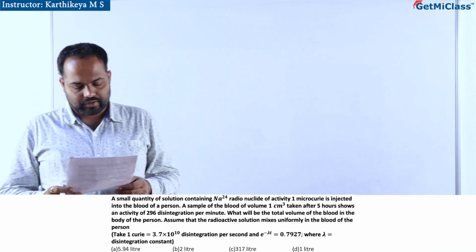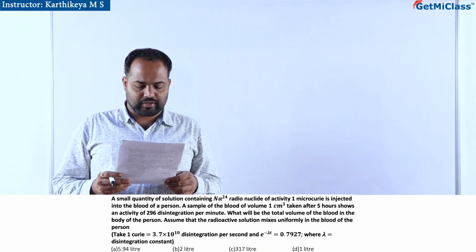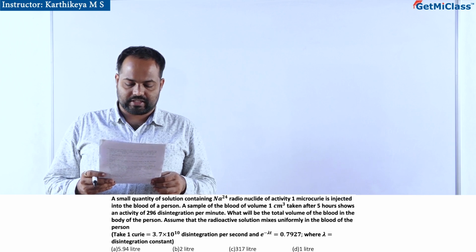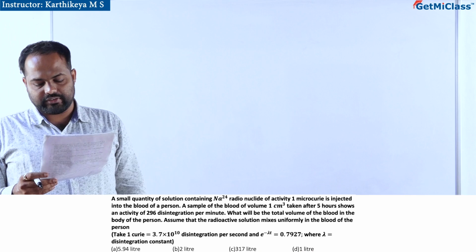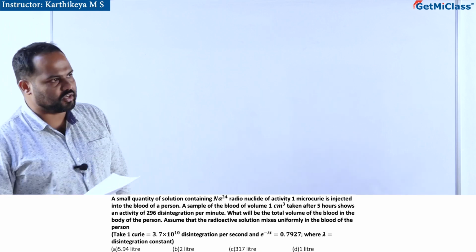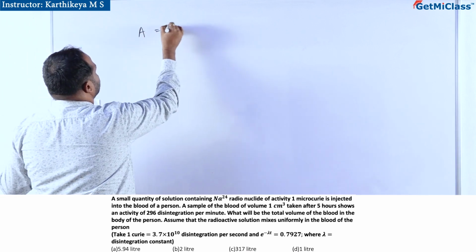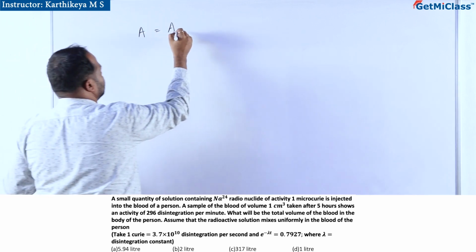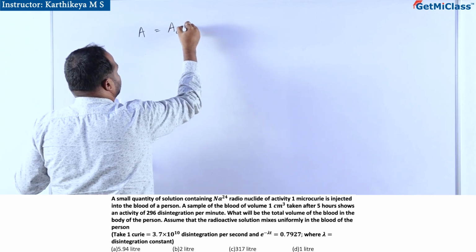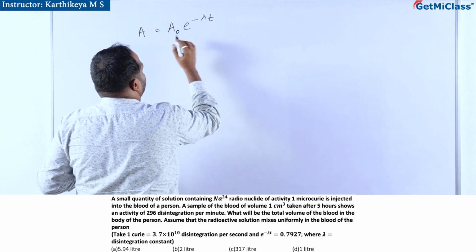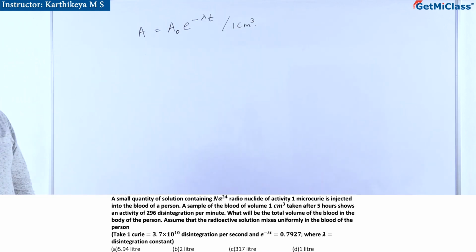Take 1 curie. 1 curie is another unit of radioactivity, that is 3.7 × 10^10 disintegrations per second, that is becquerel, and e^(-λt) is 0.7927, where λ is the disintegration or decay constant. Now, using the formula, A is equal to the initial activity times e^(-λt) per 1 cm³. That is important. Per 1 cm³.